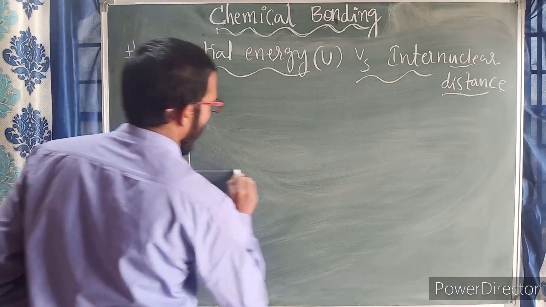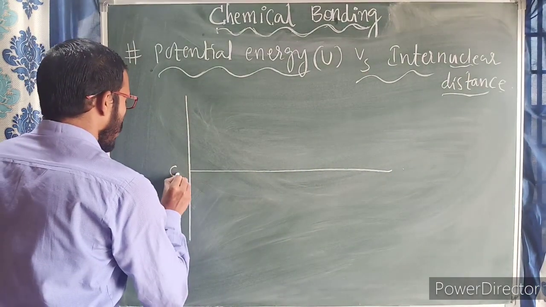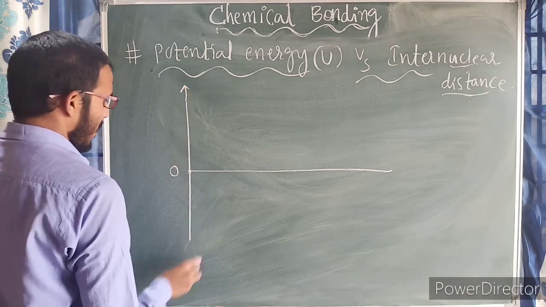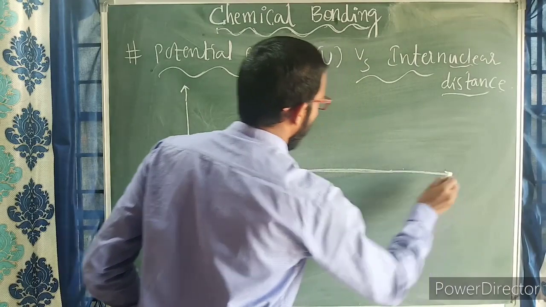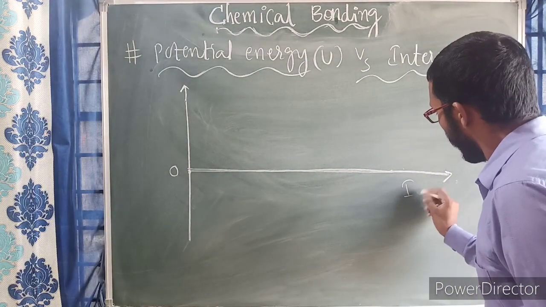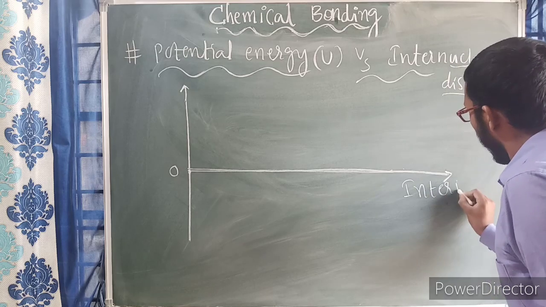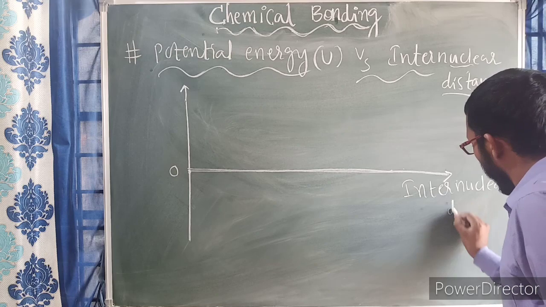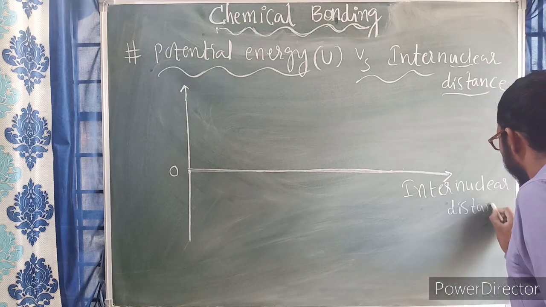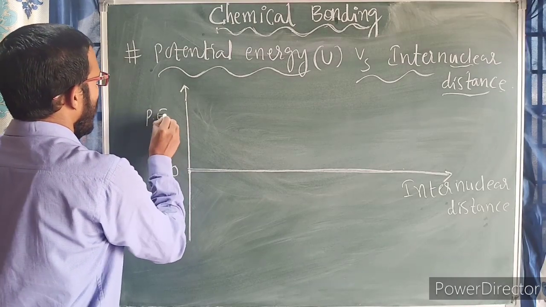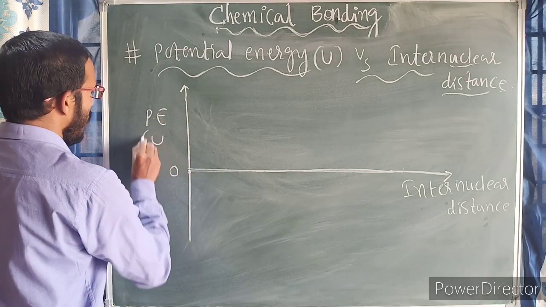Now this is 0, it is like an origin. This is the y-axis and this is the x-axis. On the x-axis you need to take the internuclear distance. The y-axis can be taken as potential energy U.